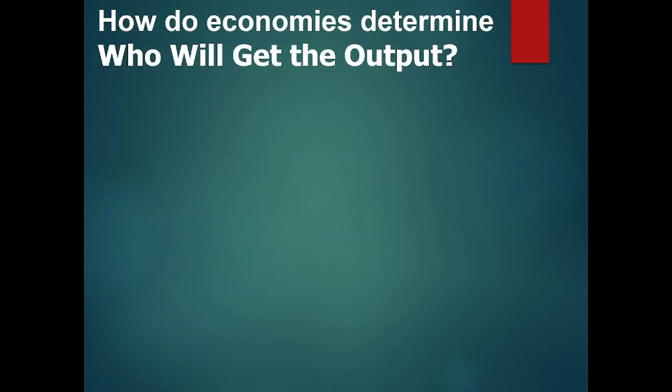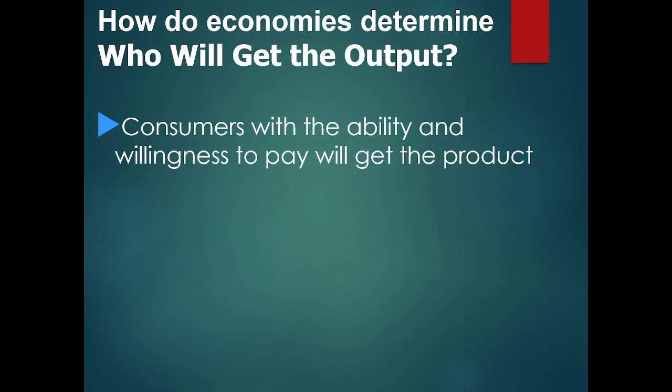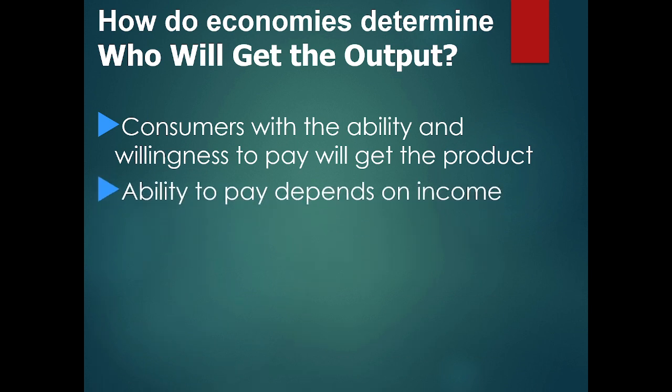Okay? How do economies determine who will get the output? Can you guess this one, folks? Consumers with the ability and willingness to pay get the product. Ability to pay depends on income, right? That's going to determine who gets what.